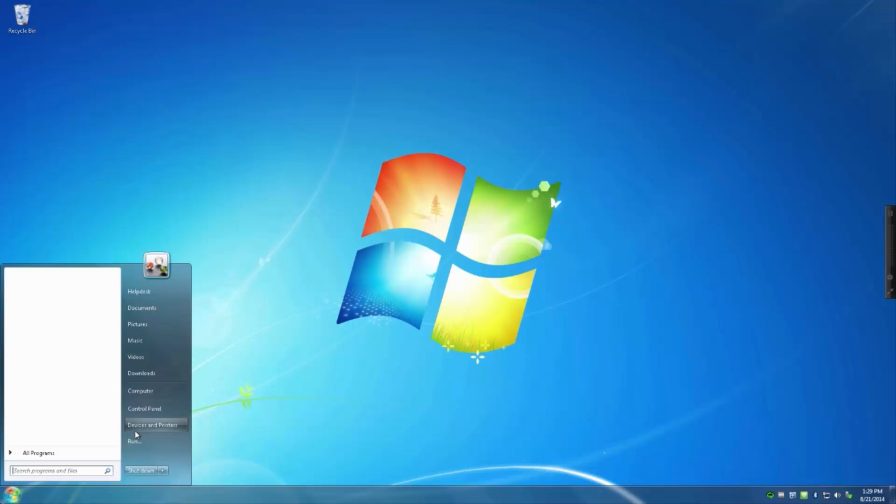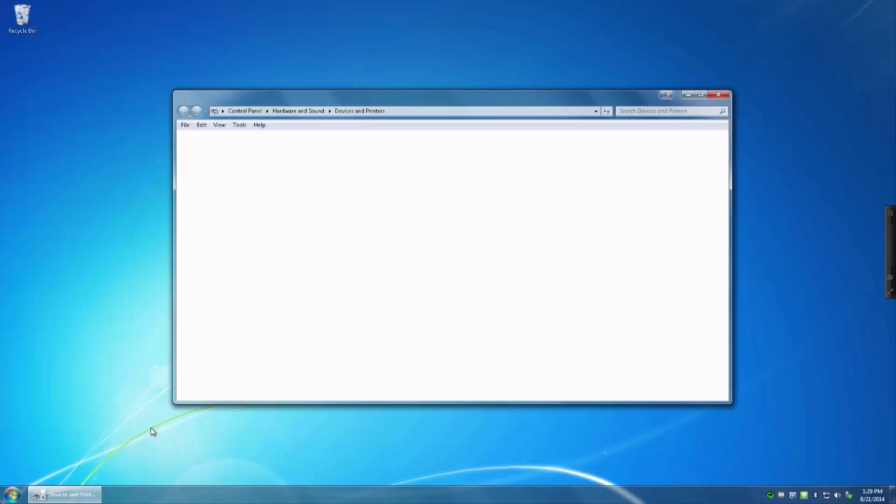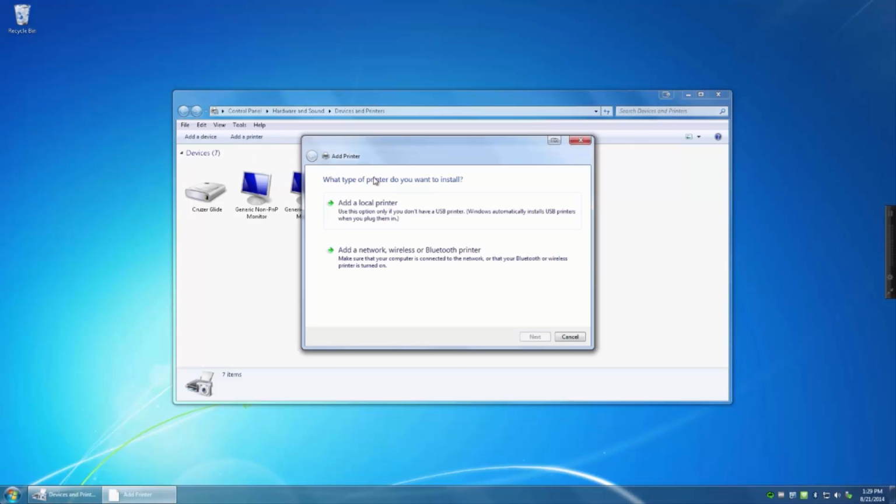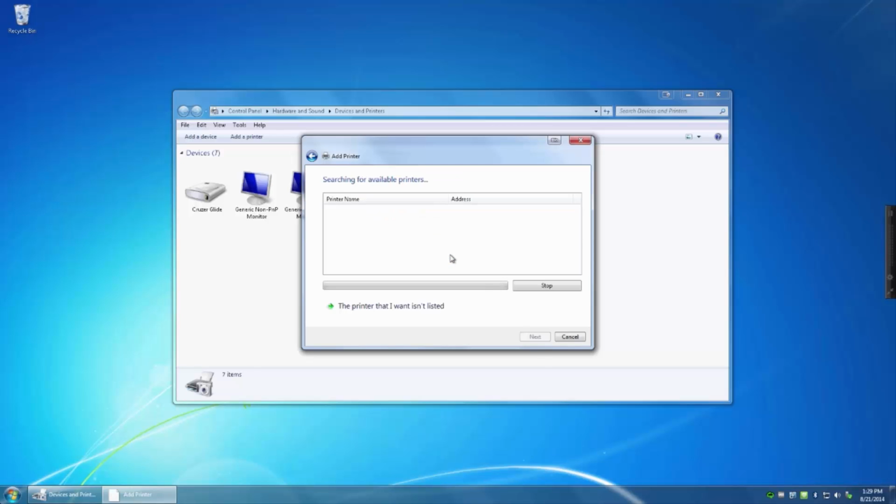A window will appear and you'll want to click on Devices and Printers on the right-hand side. At the top of the next window, you'll want to click on Add Printer. Within the Add a Printer window, select Add a Network Printer.